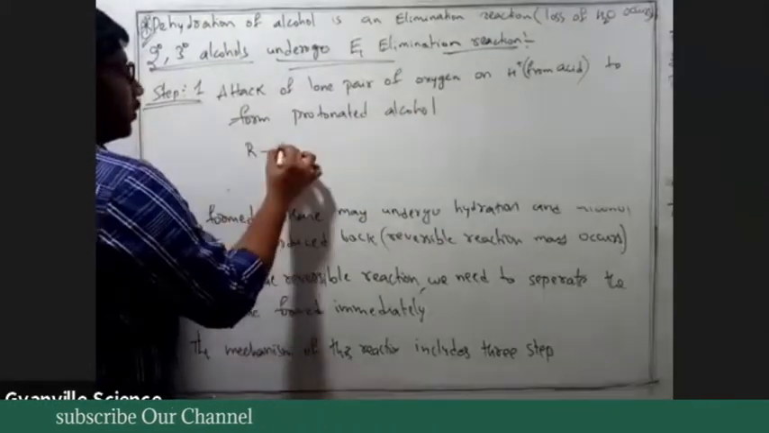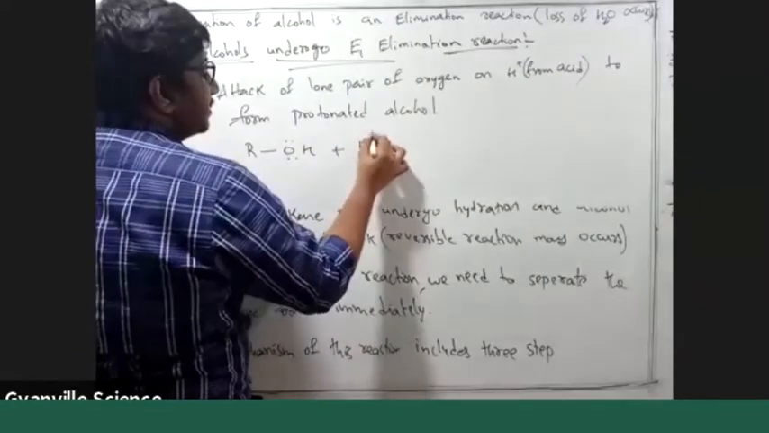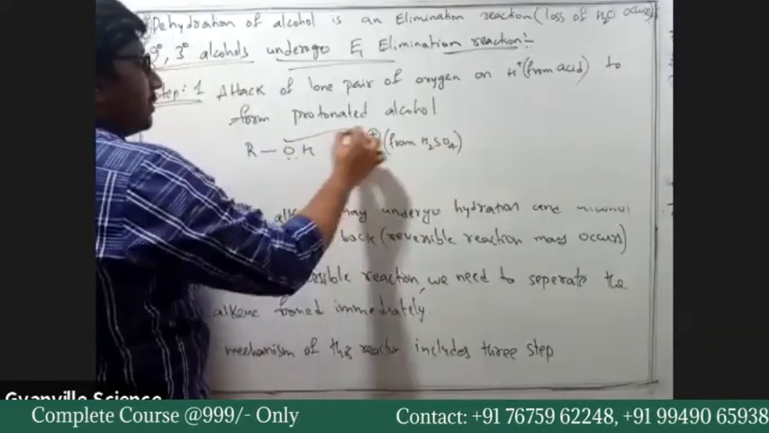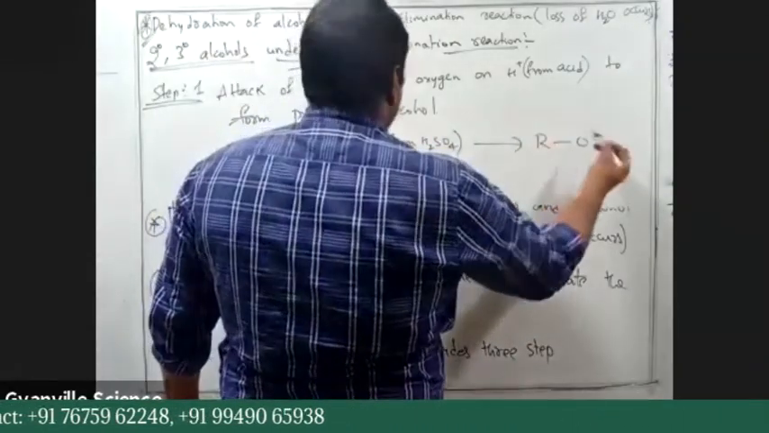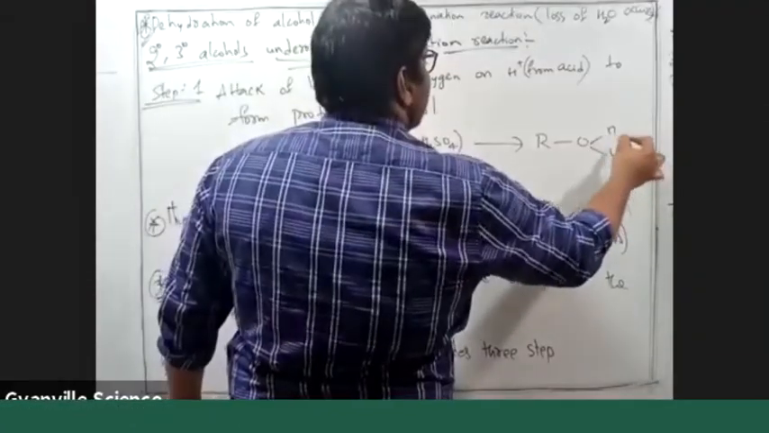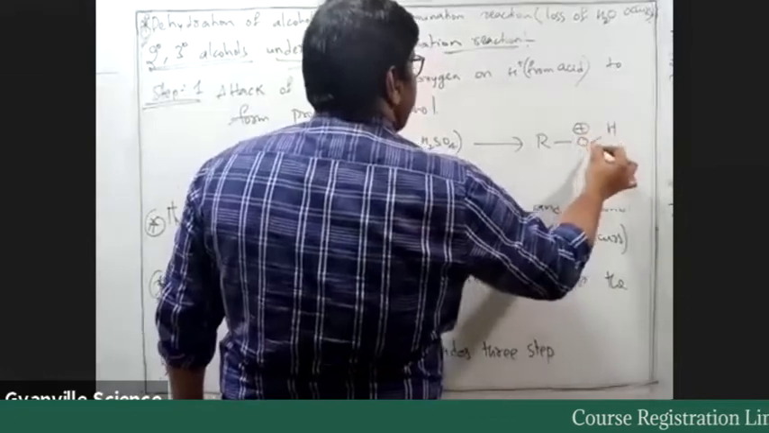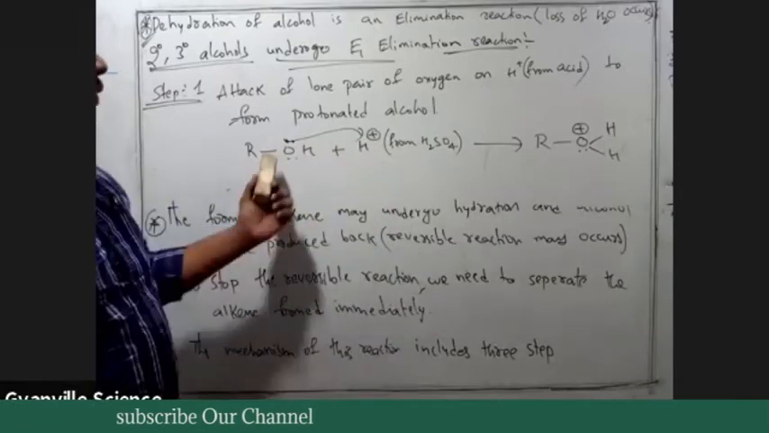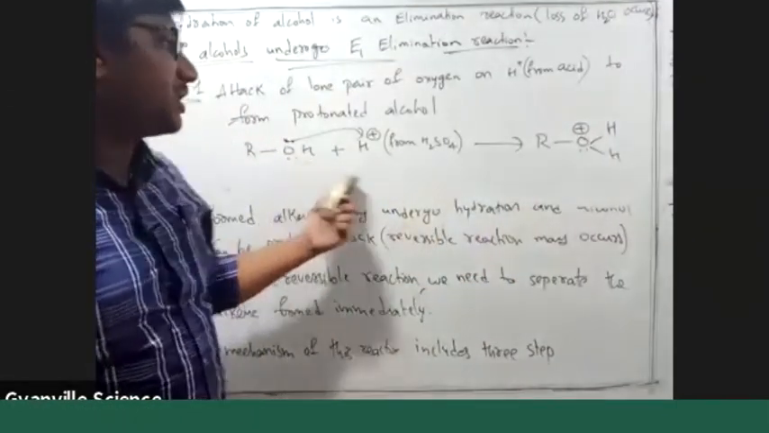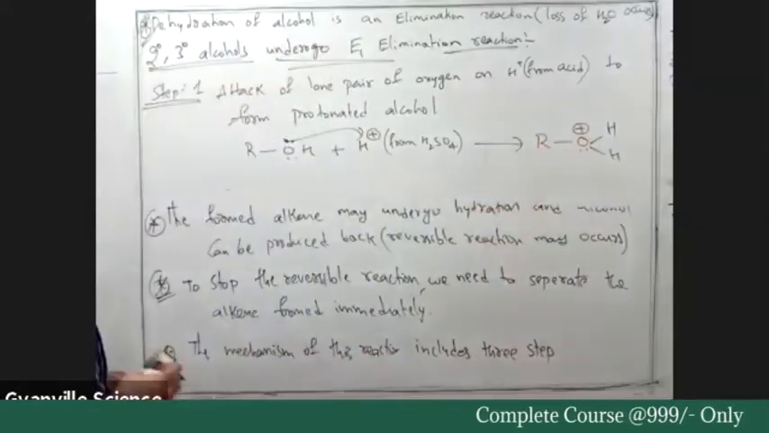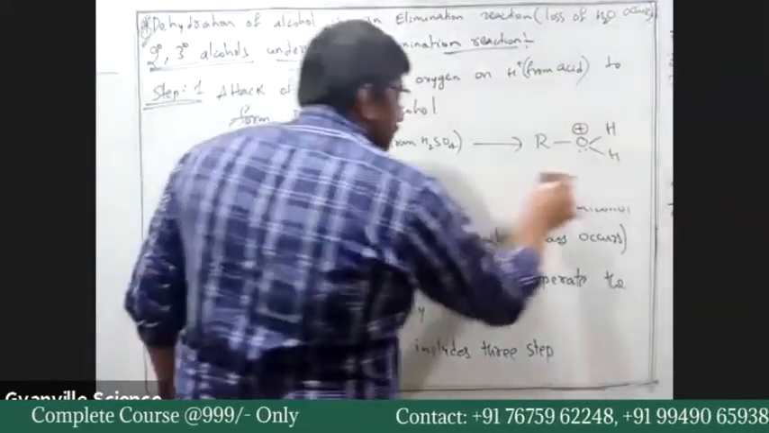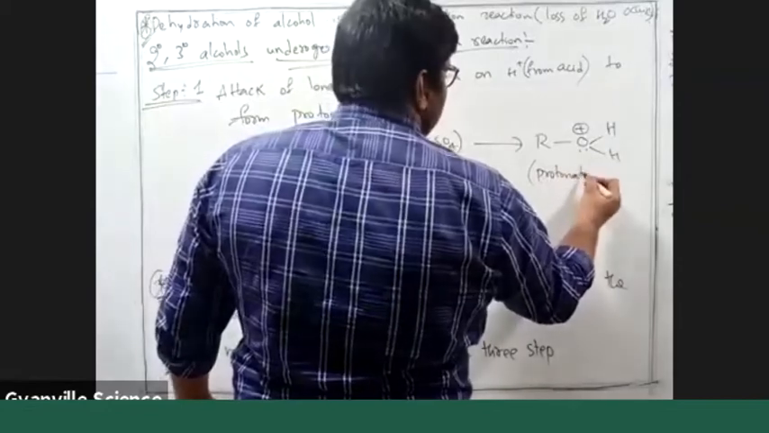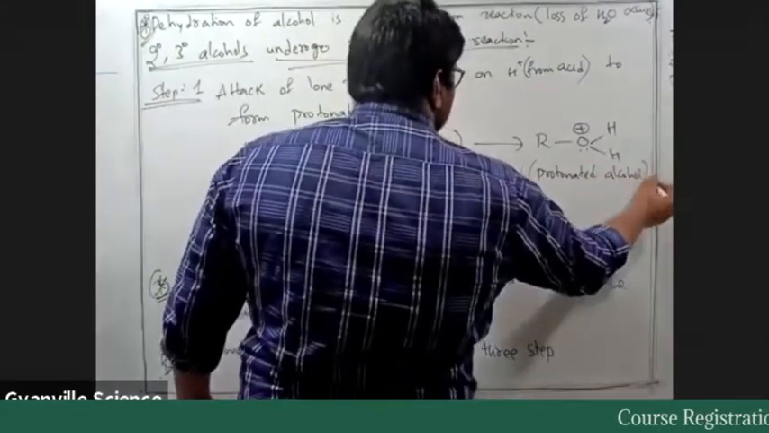That is ROH plus H plus. This is from H2SO4, whatever acid you have taken. So this lone pair attacks here, and we have two lone pairs, right? One lone pair is attacking the H plus. So a new OH bond is formed. One OH bond is already present. So oxygen gets a positive charge. It is known as protonated alcohol.